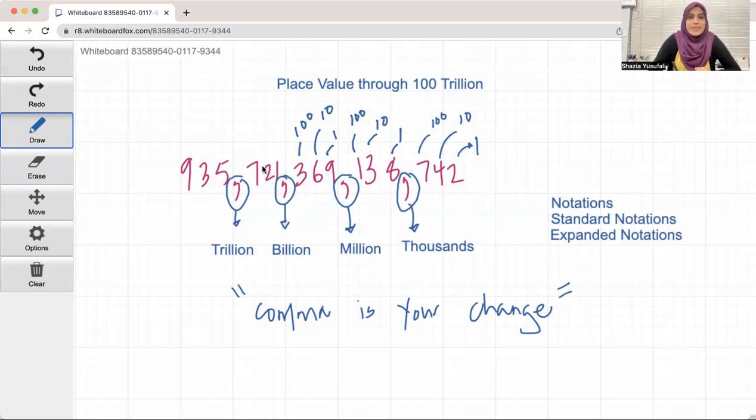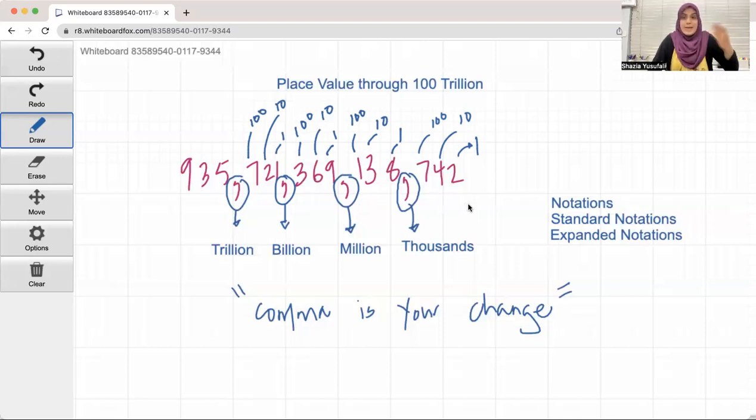We have another change. Again, this is the ones, this is the tens, this is the 100s. But now we have a billion. So it's 721 billion, 369,138,742.